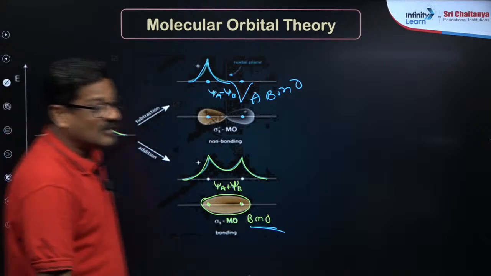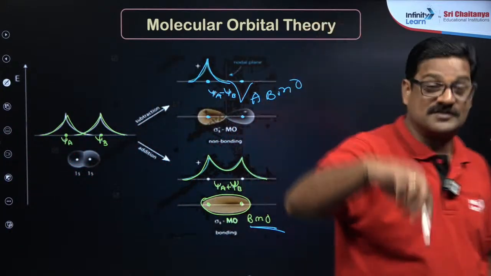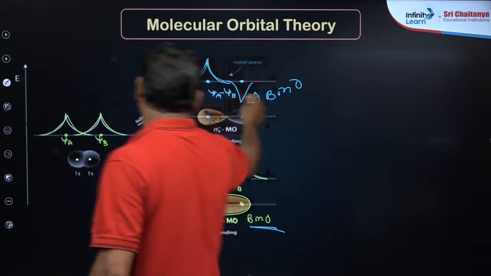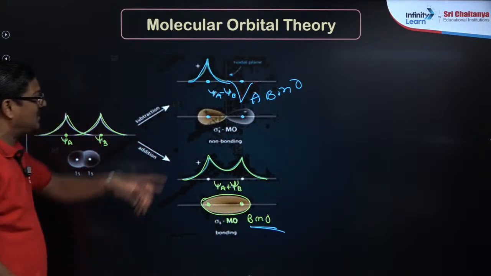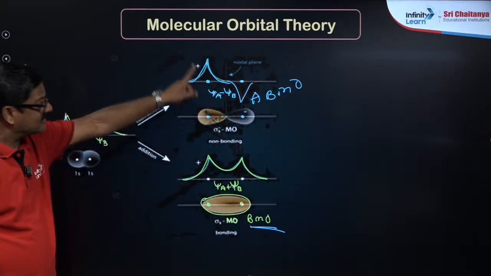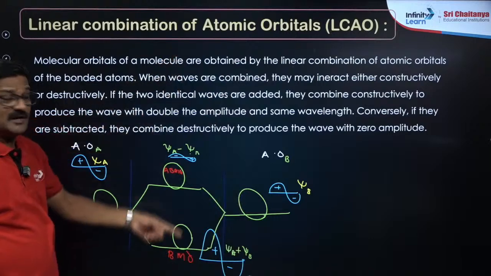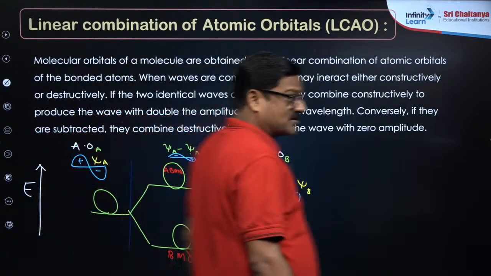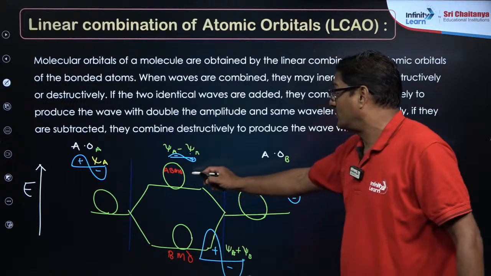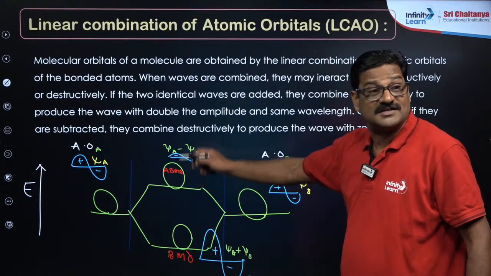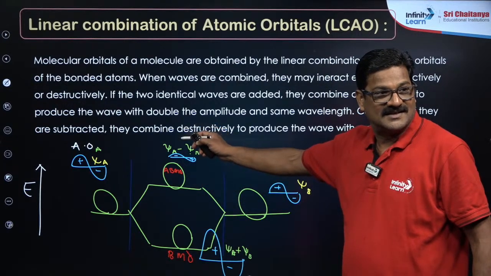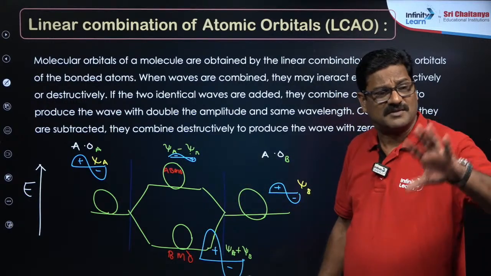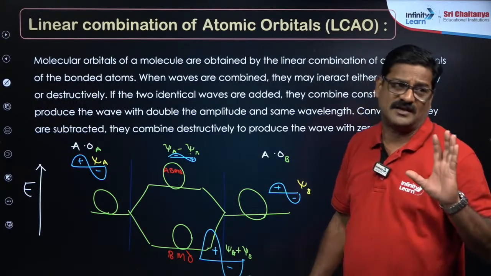So this bonding molecular orbital is more stable and less energetic, and this anti-bonding molecular orbital is less stable and more energetic, as we discussed. On the energy scale, my dear students, you can see the anti-bonding molecular orbital has higher energy.